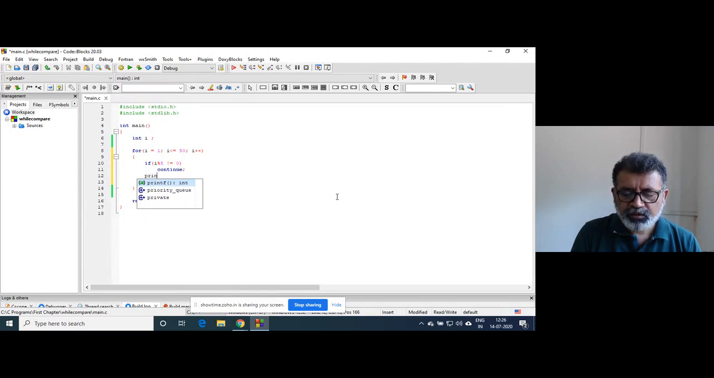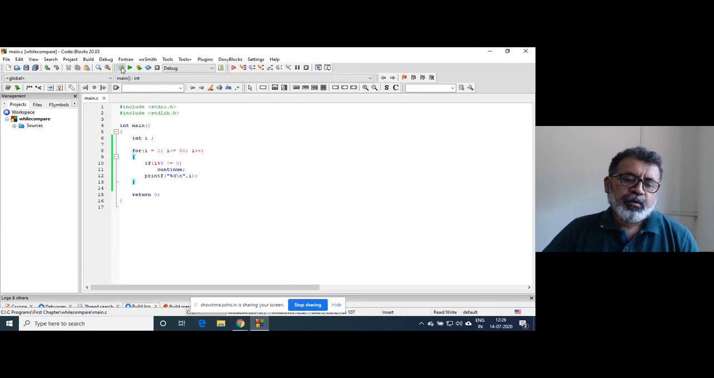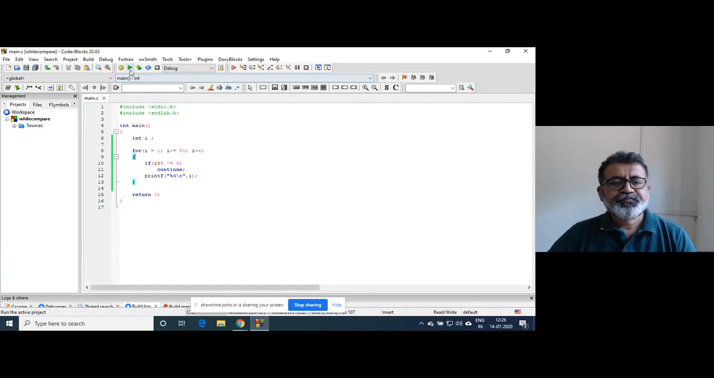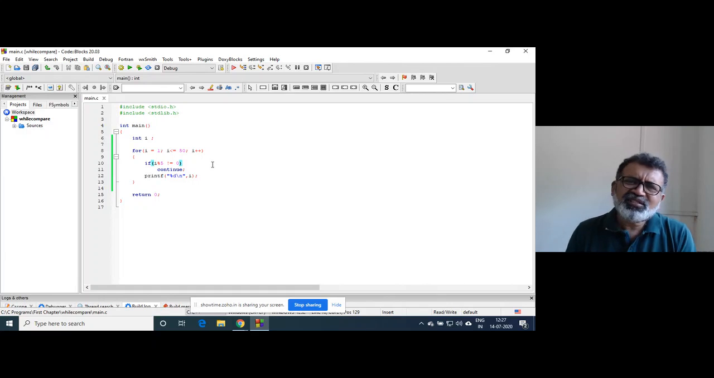Right here, printf "%d\n", i. Now, if I run this code, it will print what we started with earlier, a multiplication table of 5 to 50. This is just a weird way of printing the multiplication table of 5.